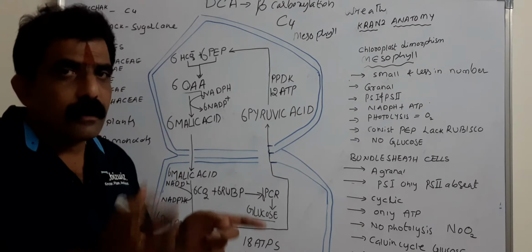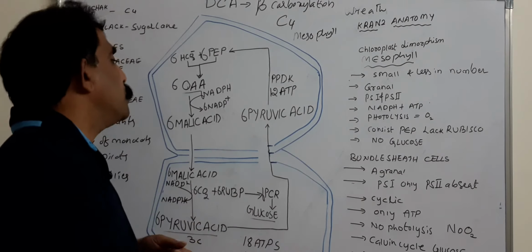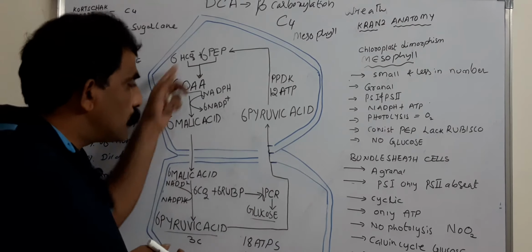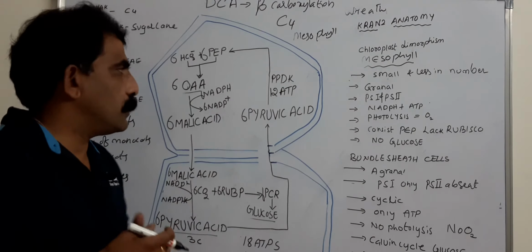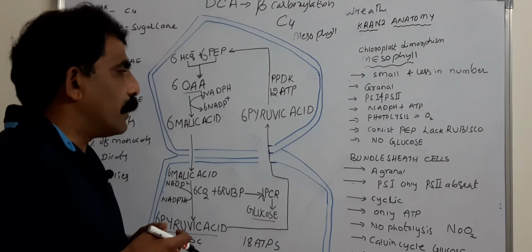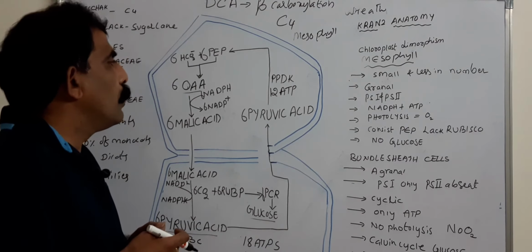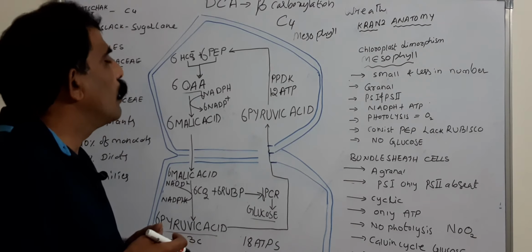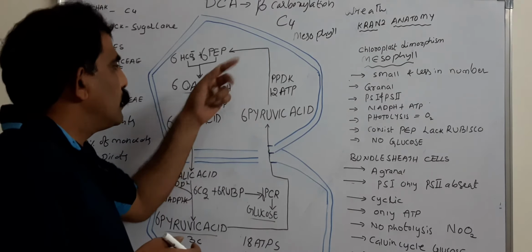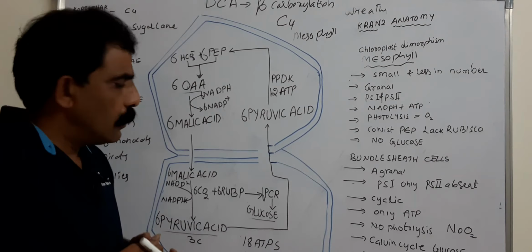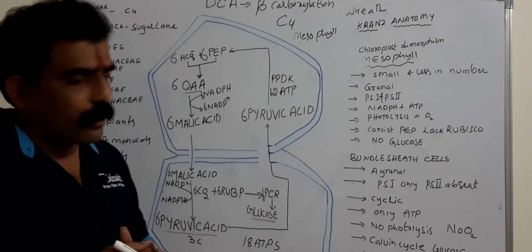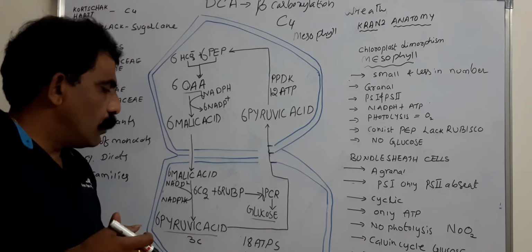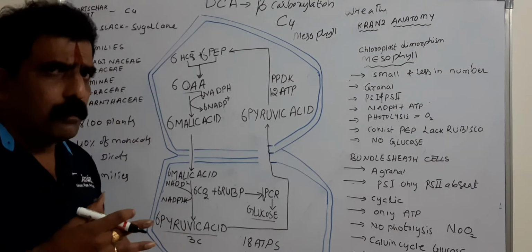Every time it regenerates PEP, it consumes 2 ATPs. Here I have shown 6 molecules, 6 into 2, 12 ATPs, under the influence of pyruvate phosphate dikinase, PPDK, which regenerates the PEP. And in the bundle sheath cells also, the same regeneration of RuBP occurs.